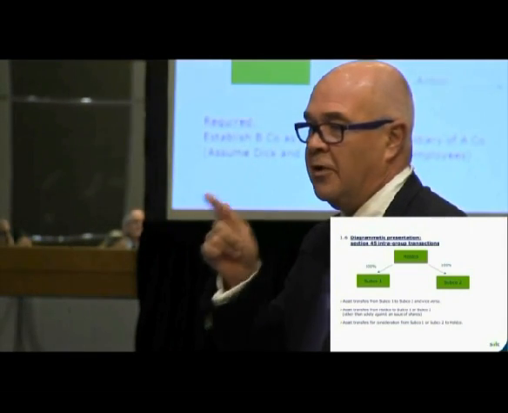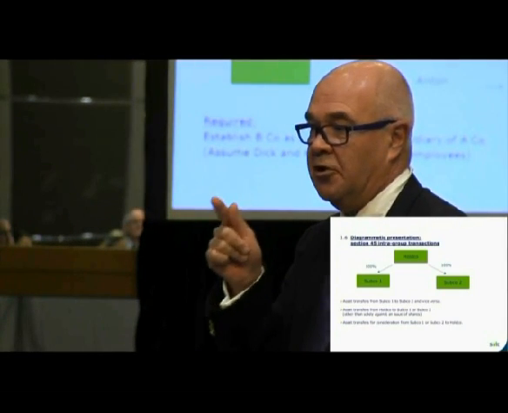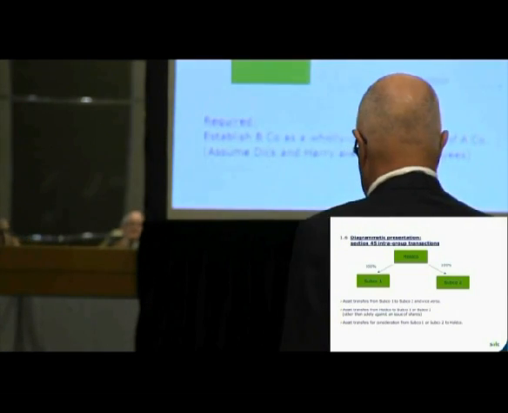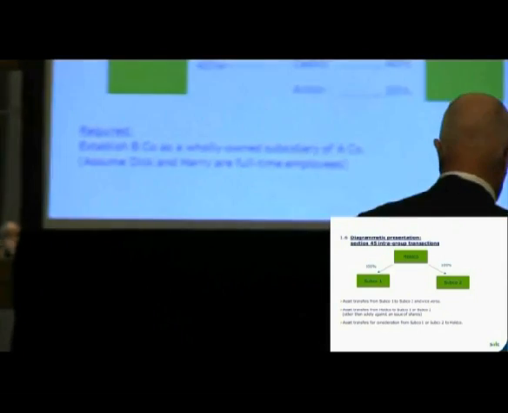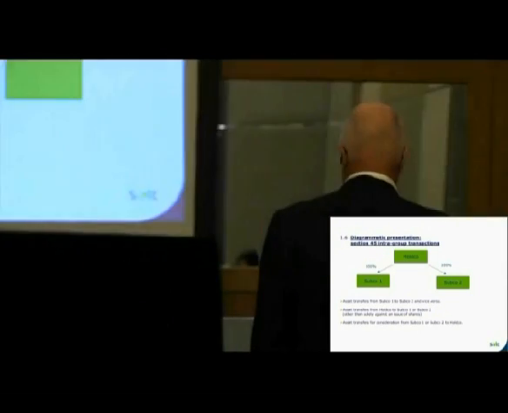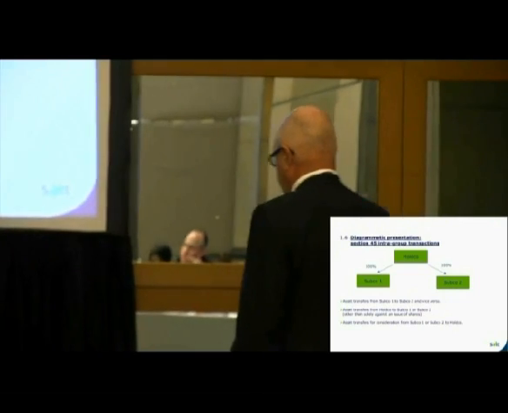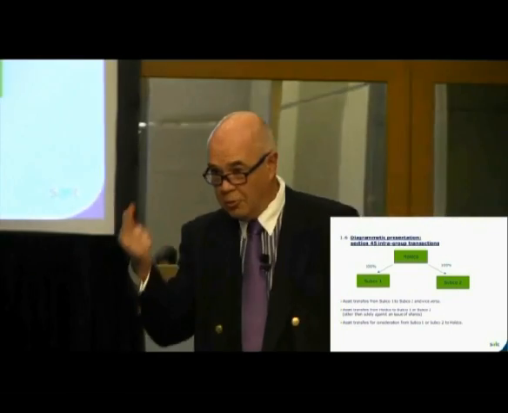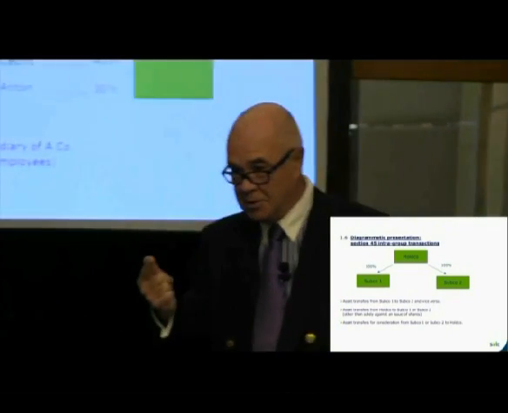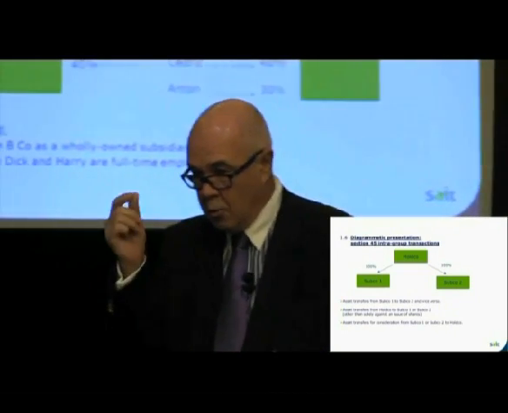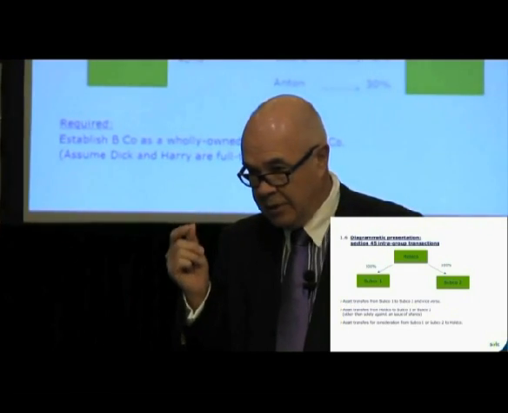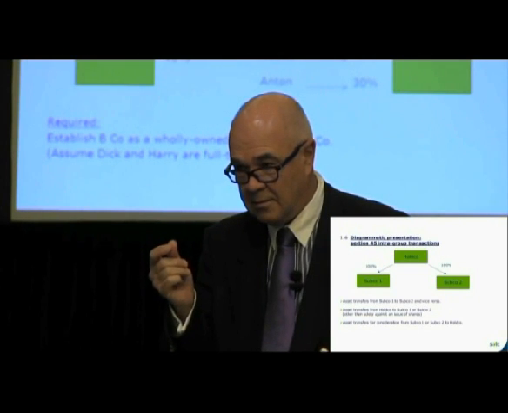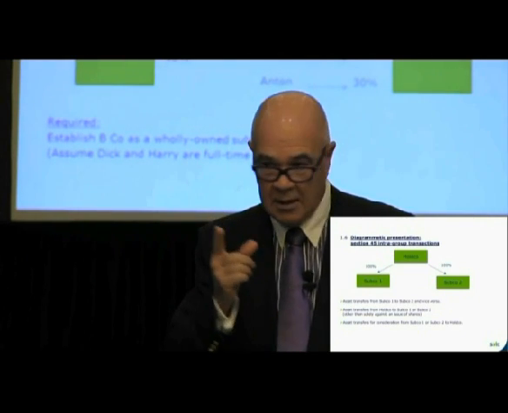Okay. Whether everybody qualifies turns on the answer to a question. The question is whether your small minority shareholders, Dick and Harry, are going to be full-time employees of either ACO or BCO subsequent to the share for share exchange. When you in a private company see a small minority shareholding such as 3%, what does it typically represent?